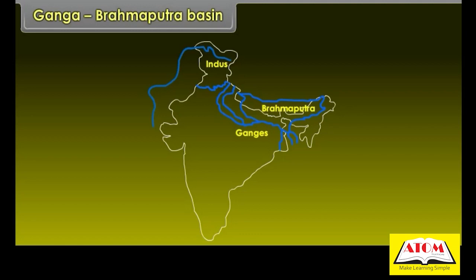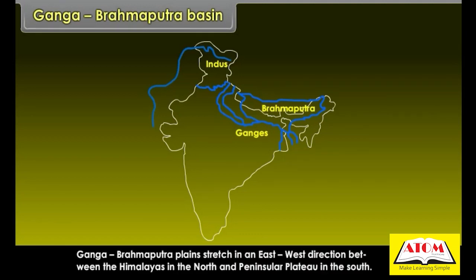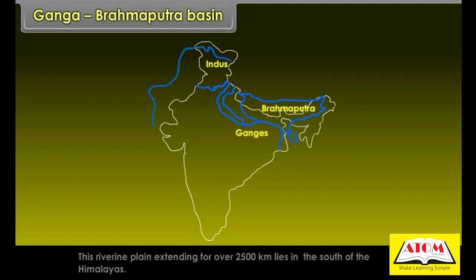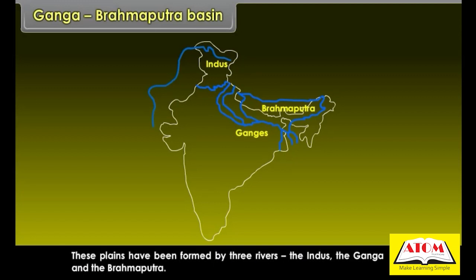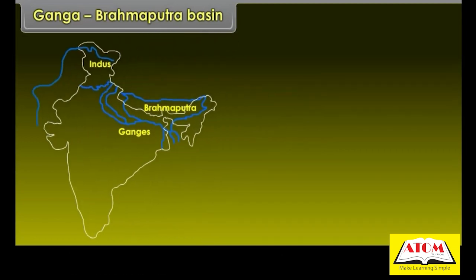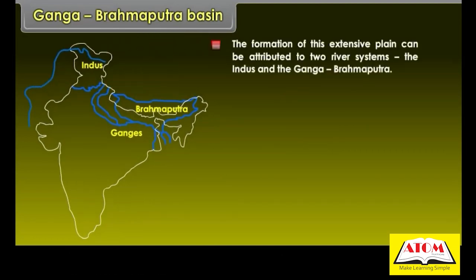Ganga-Brahmaputra basin. Ganga-Brahmaputra plains stretch in an east-west direction between the Himalayas in the north and Peninsula Plateau in the south. This riverine plain, extending for over 2,500 kilometers, lies in the south of the Himalayas. These plains have been formed by three rivers: the Indus, the Ganga and the Brahmaputra. The formation of this extensive plain can be attributed to two river systems, the Indus and the Ganga-Brahmaputra.